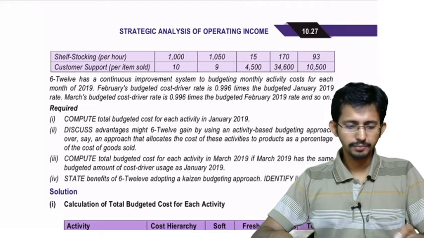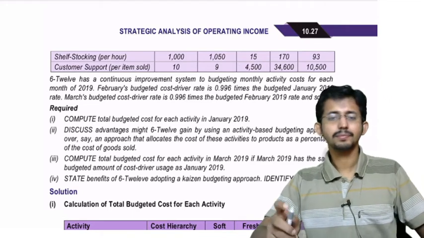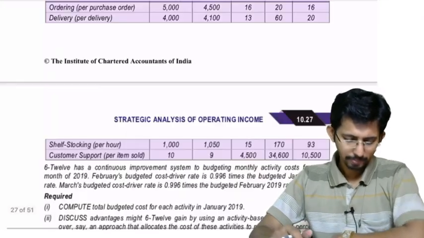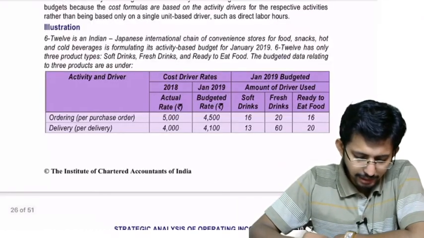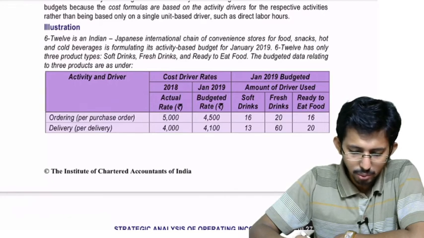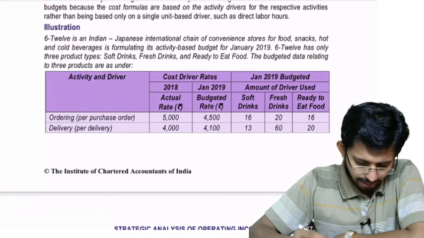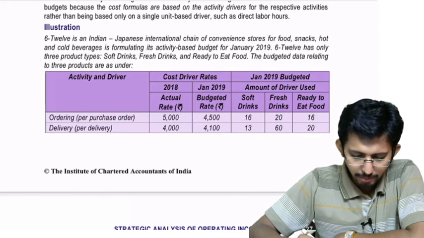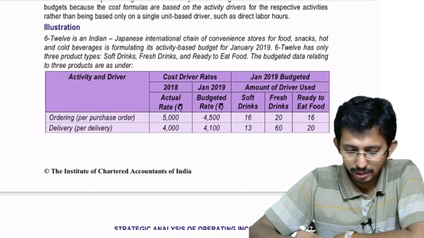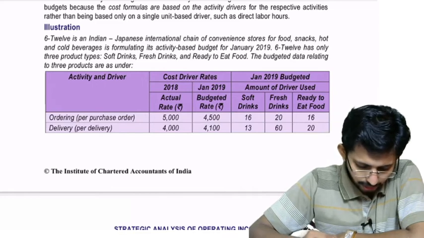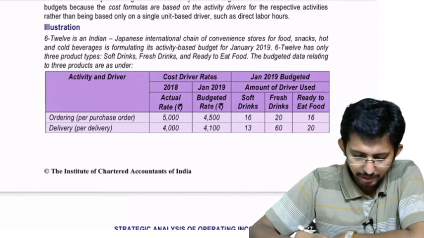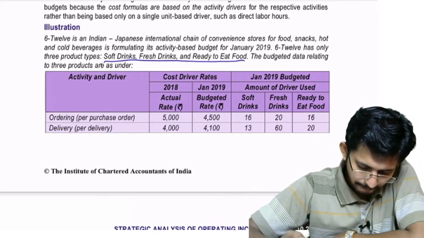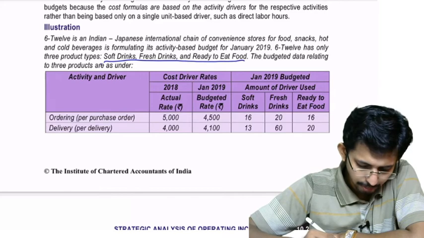We'll read the question once again. 612 is an Indian Japanese international chain of convenience stores for food, snacks, hot and cold beverages. It is formulating its activity based budget for January 2019. 612 has only three product types: soft drinks, fresh drink, and ready to eat food. The budgeted data relating to the three products are as under.